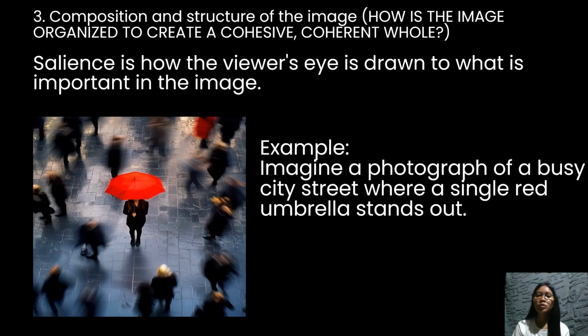The third semiotic mode is composition and structure of image. How is the image organized to create a cohesive, coherent whole? So first is the salience, which is how the viewer's eye is drawn to what is important in the image. So for example, imagine a photograph of a busy city street where a single red umbrella stands out.